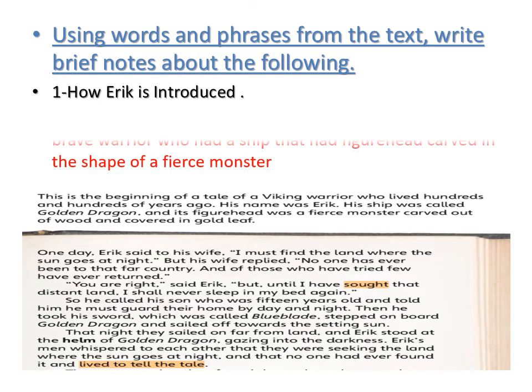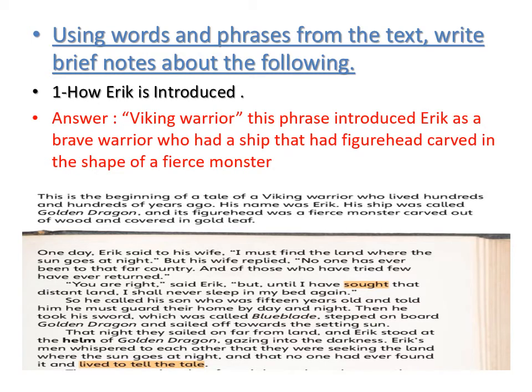So he is introduced as a Viking warrior. This phrase introduced Eric as a brave warrior who had a ship that had a figurehead carved in the shape of a fierce monster. So, how was Eric introduced? He's introduced here as a Viking warrior.